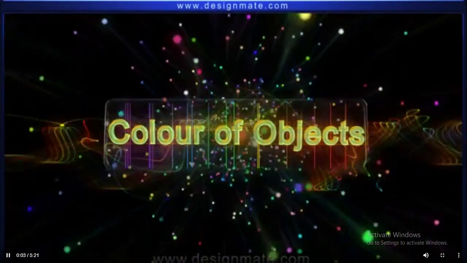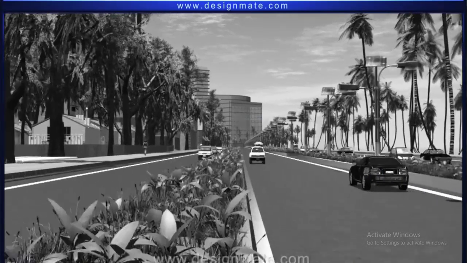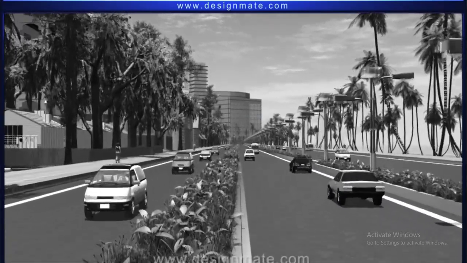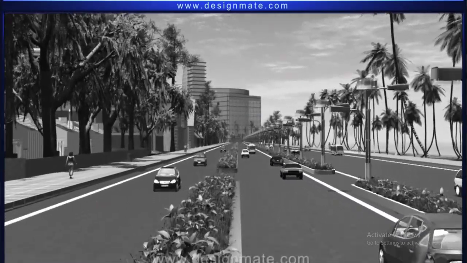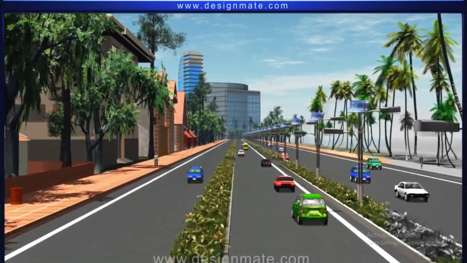Color of objects. Can you think of a world without colors? Won't it be too plain and dull without them? In fact, colors add zing to our life. Everything we see around us has a color.